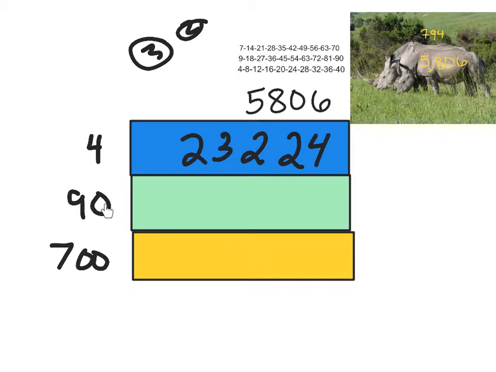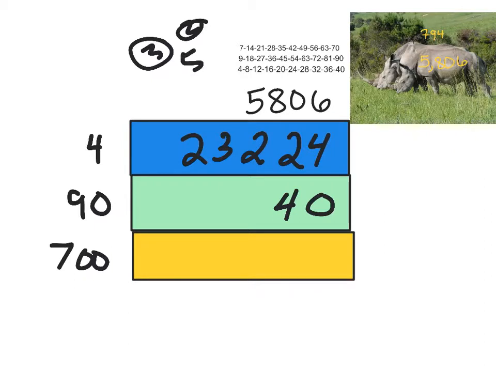First, I'll start with a 0. 0 times anything will give me 0, so I'm going to drop that 0 right there because 0 times 5,806 is going to give me 0. It's also a place value holder for the ones column here. Let's move on, and 9 times 6, I come up here and count 6 places. 1, 2, 3, 4, 5, and 6 is going to give me 54. I'm going to drop the 4 and carry the 5.